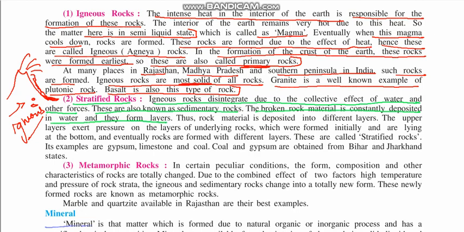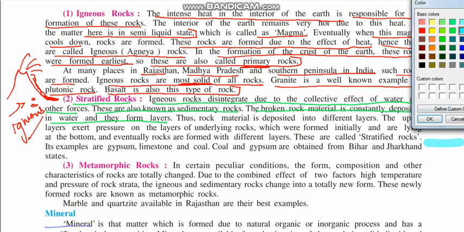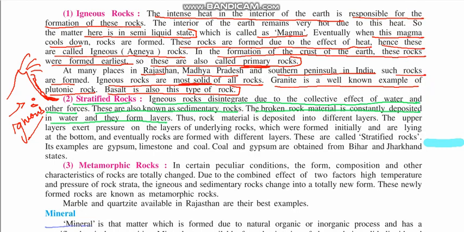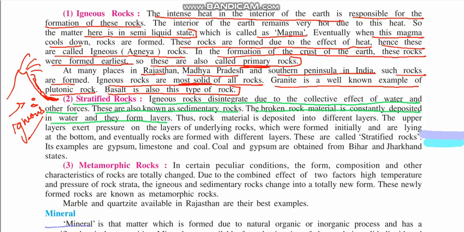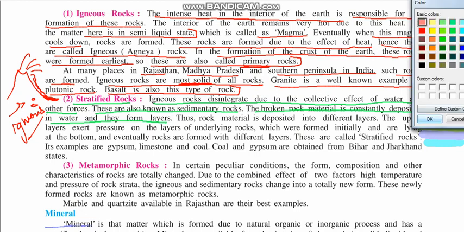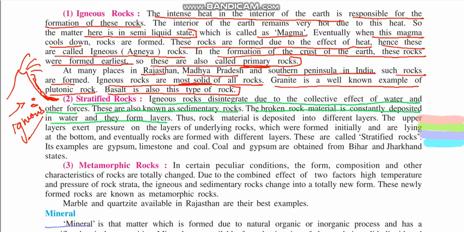Now what will happen? Suppose, imagine this is the broken igneous rock, and these are granules. A layer is formed. In a few years, another layer will be formed on top of it, and this process will continue for years to come.